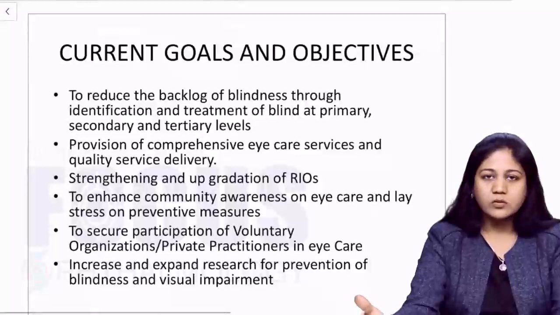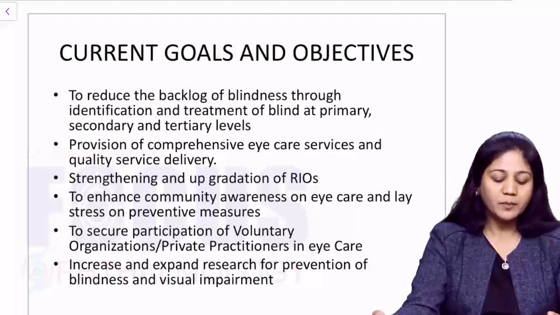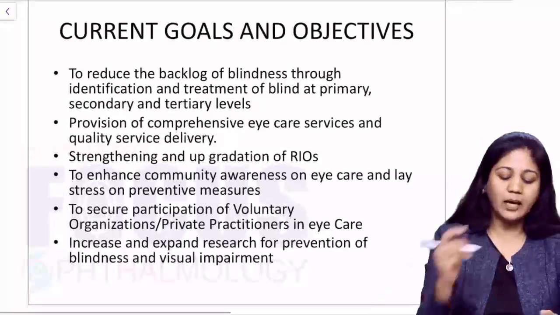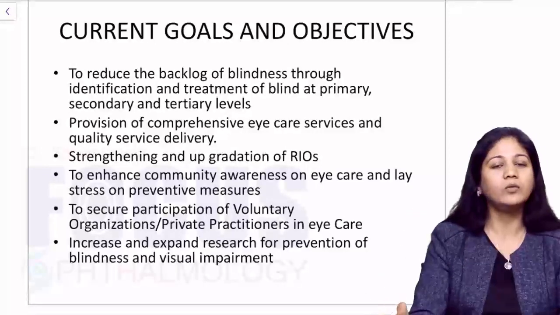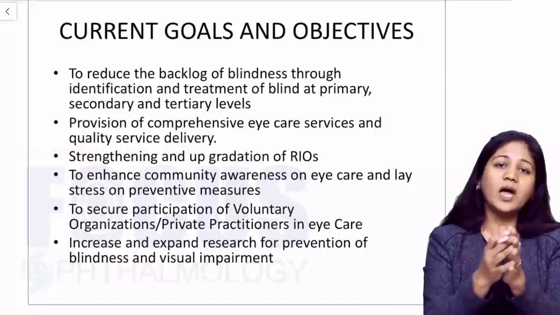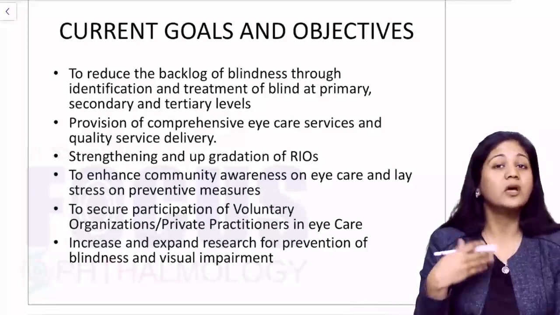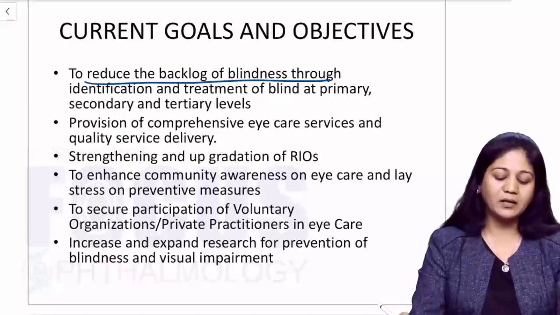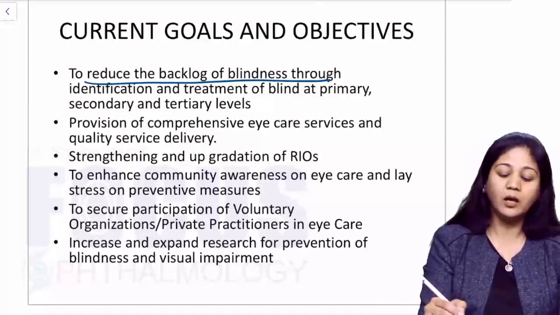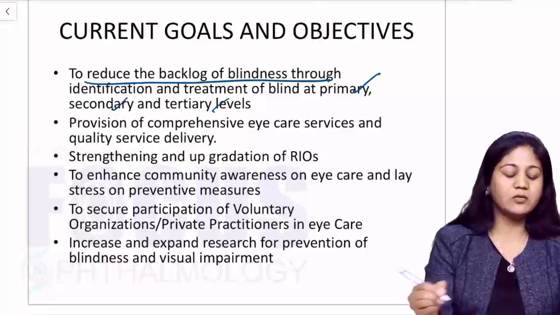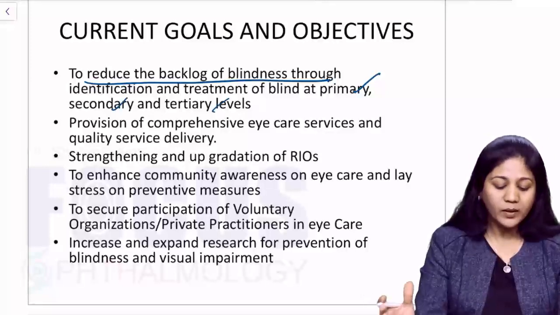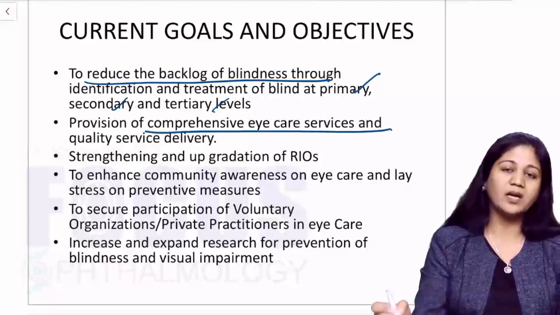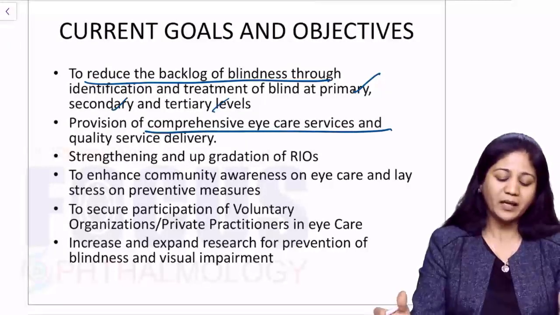Now, what are the current goals? What are the current objectives? So basically, this is a very, very important slide. You should know that mainly it is now to reduce the backlog. Okay, we have a long backlog of things which is to be done now. So to reduce the backlog of blindness first, which has to be done at all levels, at primary, secondary and tertiary level. Okay, so we provide a good quality service which includes a comprehensive eye care package.